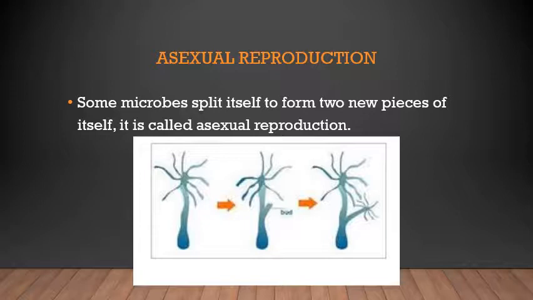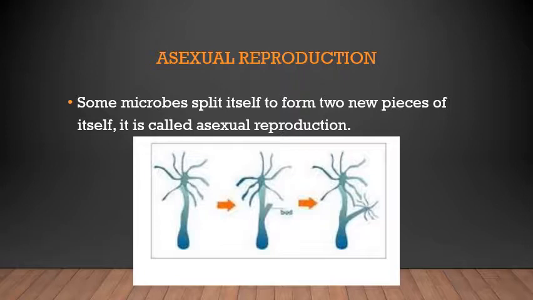Here you can see it in three stages. In the first stage, the single hydra is standing. In the second stage, there is a bud formation. The bud itself becomes a new hydra and it splits from the mother cell. Understood? This is the formation. This is a kind of asexual reproduction.